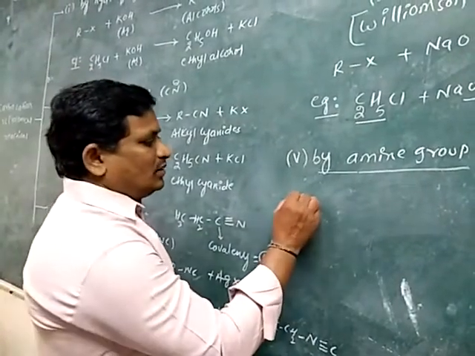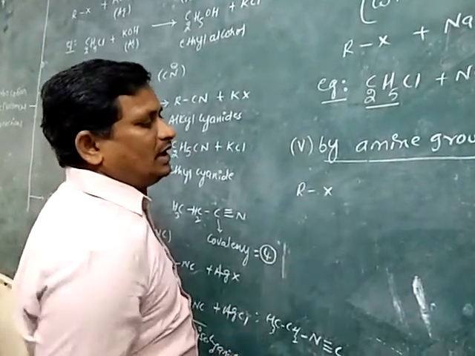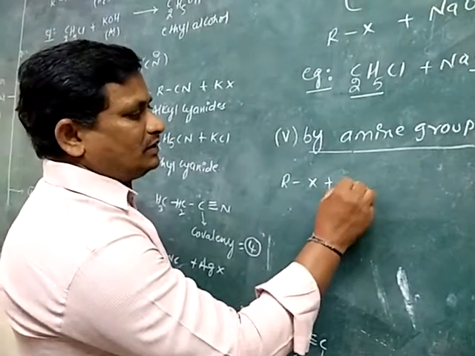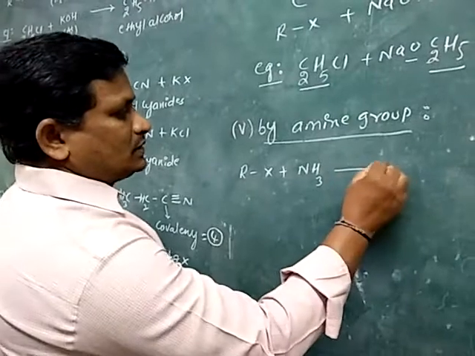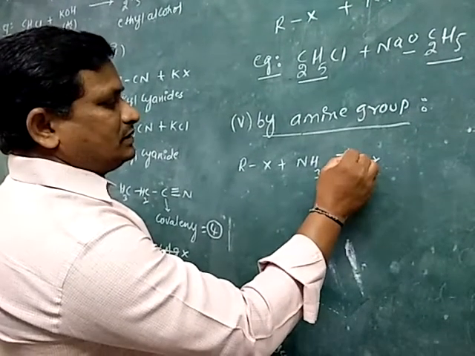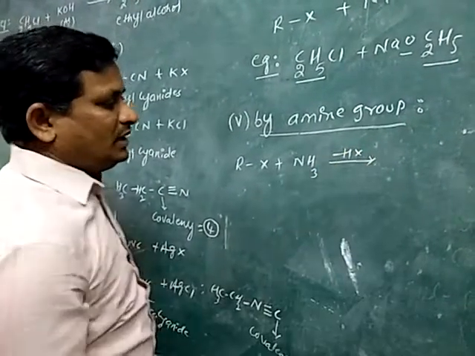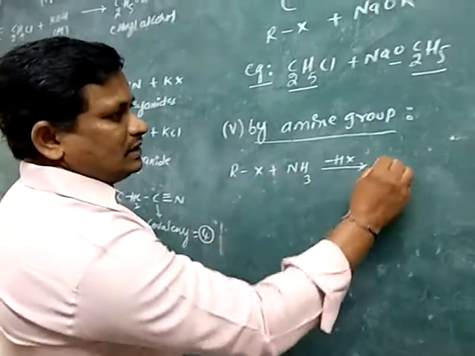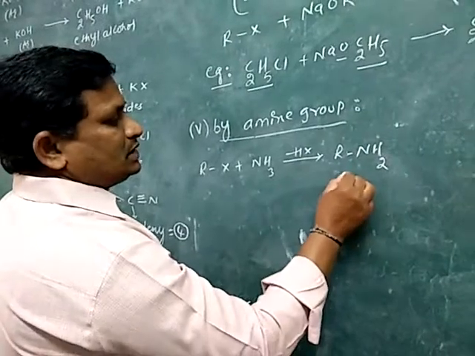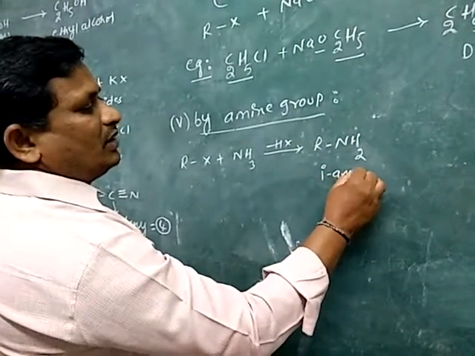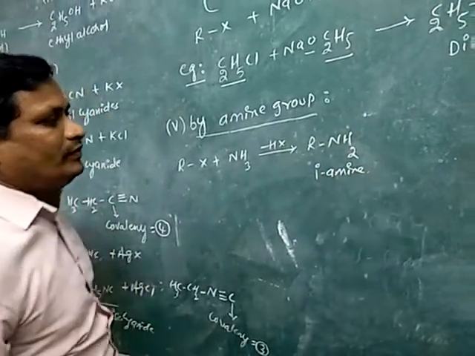For example, alkyl halide is treated with ammonia NH3, minus HX. Then RNH2, the primary amine, is obtained.